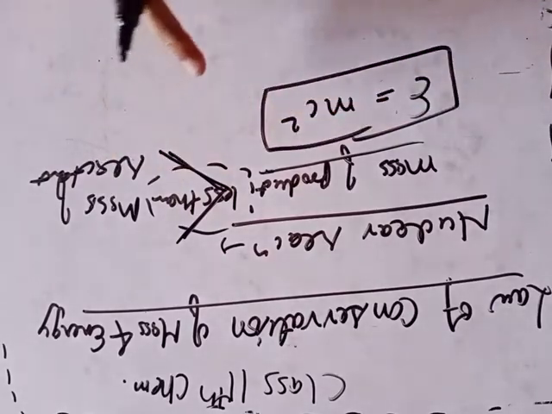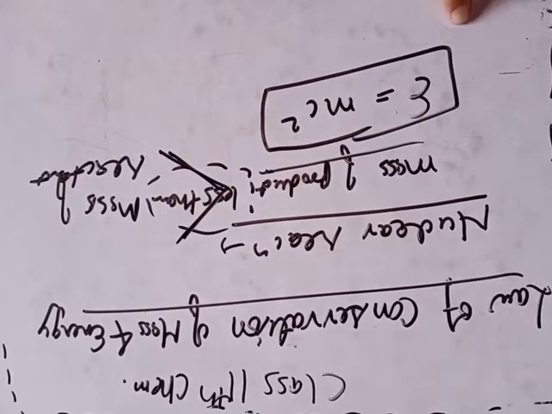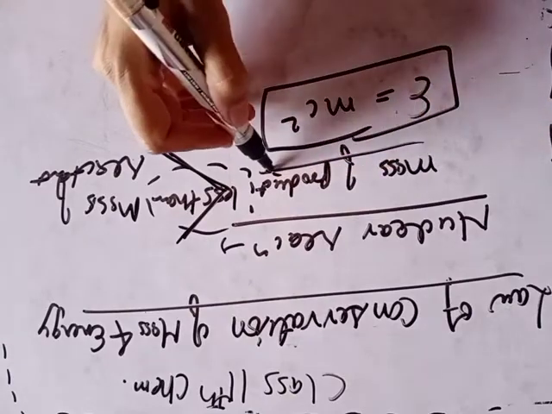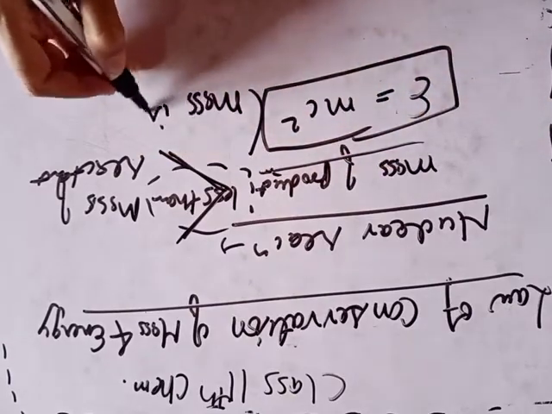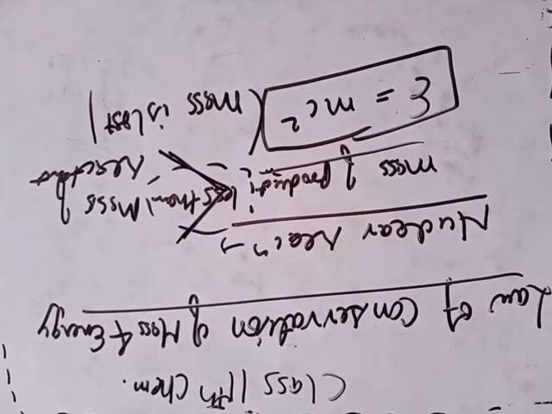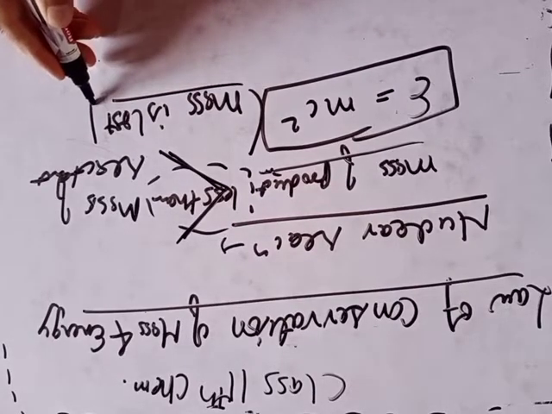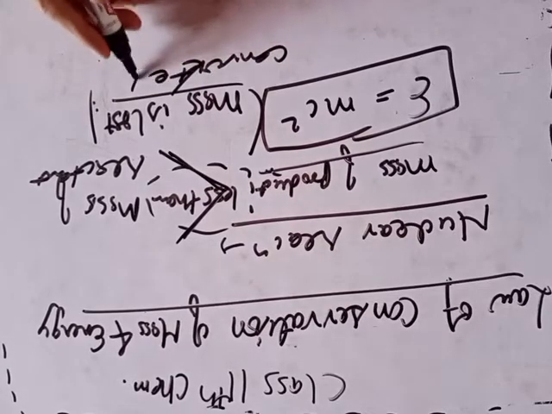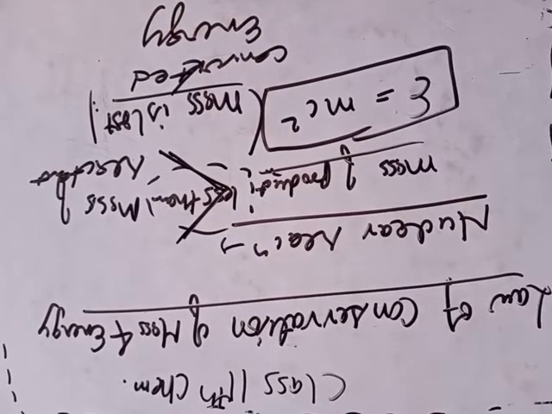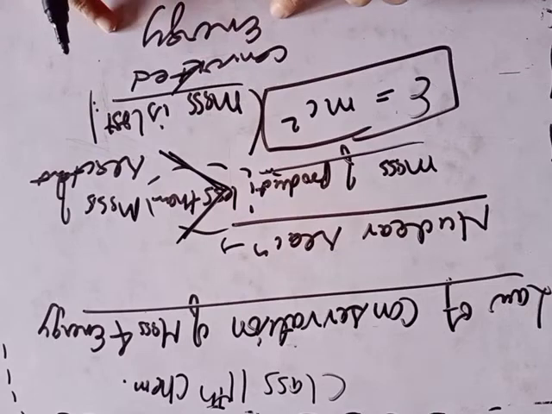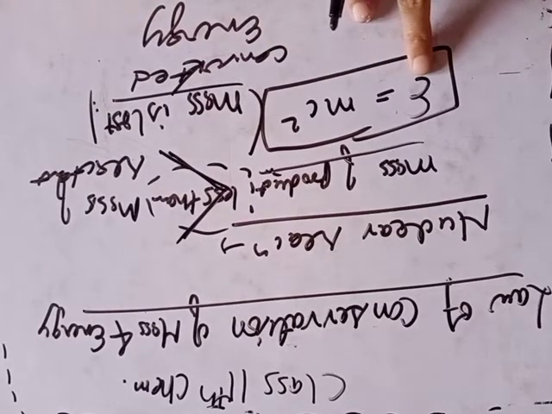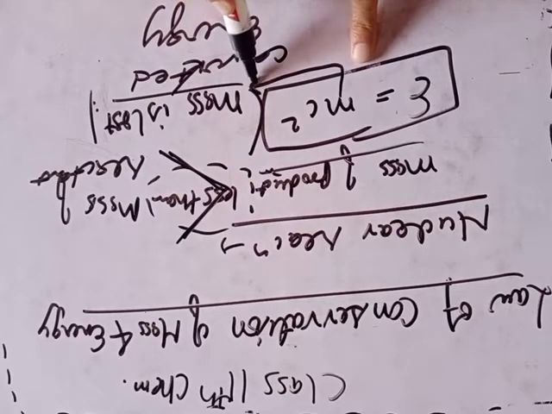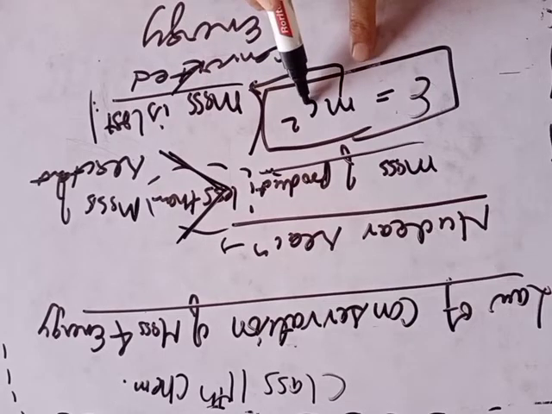Now the answer to this question was given by the scientist Einstein, and he stated that the mass which is lost here, the mass of product, means mass is lost. Einstein explained that this mass is converted into energy. The mass lost is converted into energy, which is useful energy, according to the equation given by Einstein, E is equal to mc². Here m stands for the loss in mass or mass lost, and c is the velocity of light, we know it.